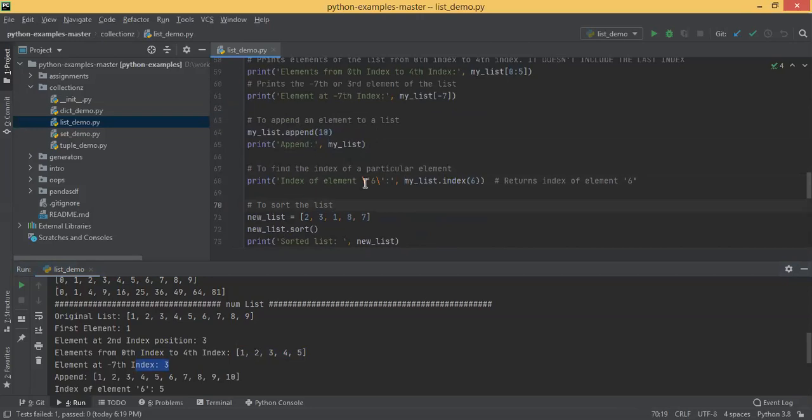And then you're saying index of 6. Okay, so you're calling my list.index of 6. So index of 6 is 5, so it's printing here.